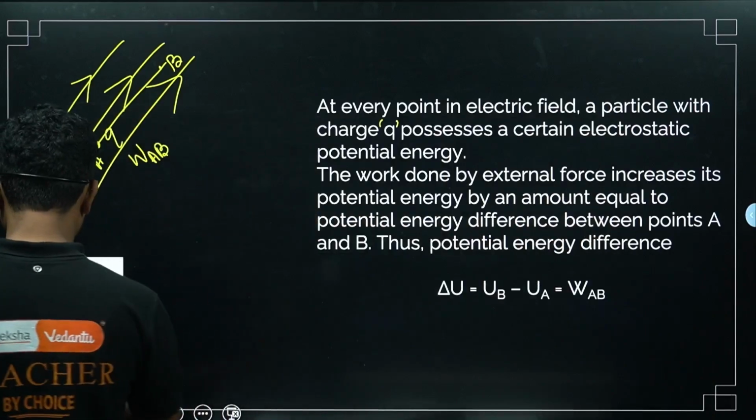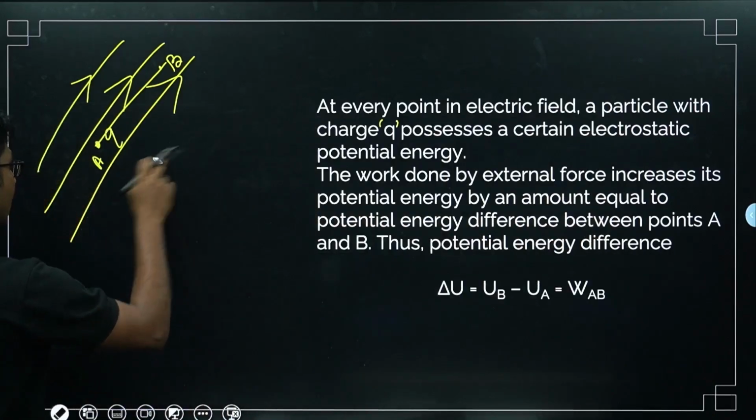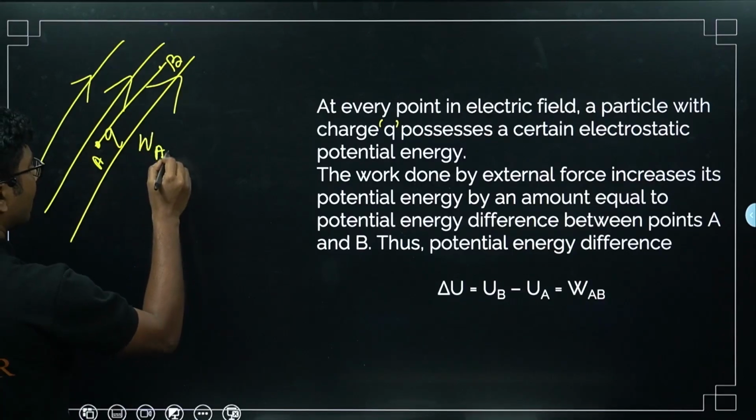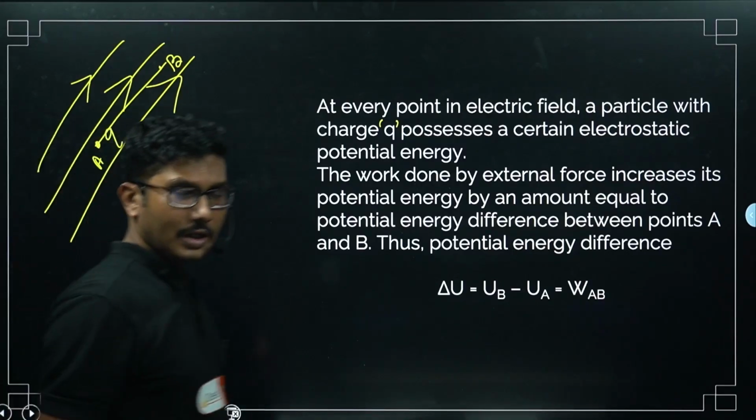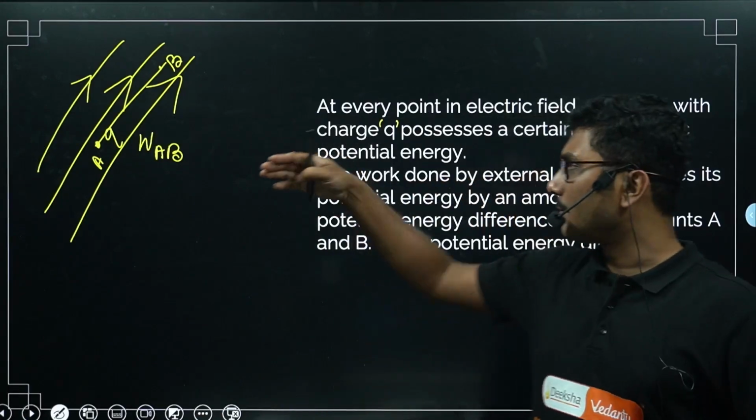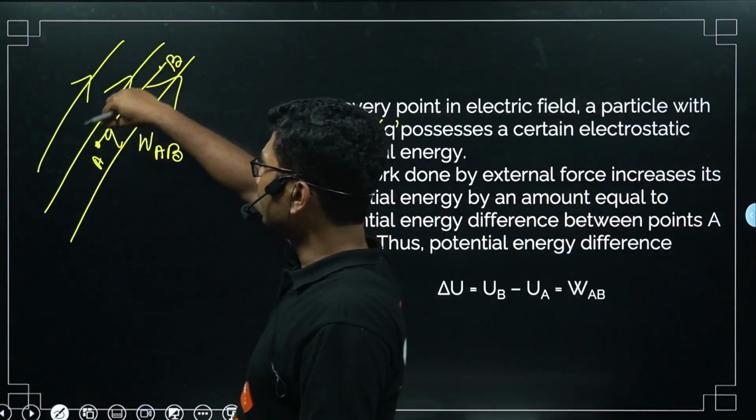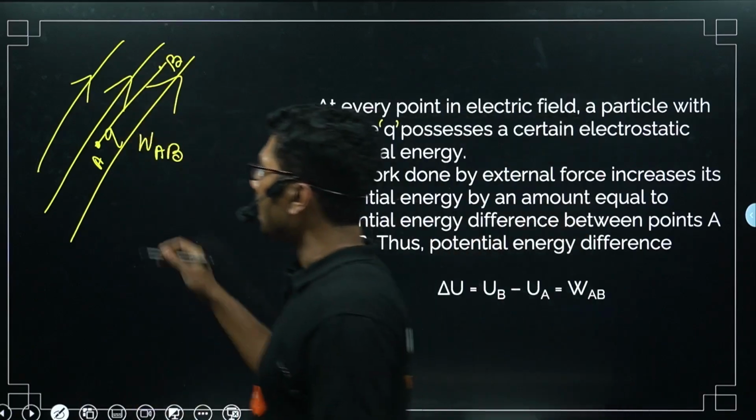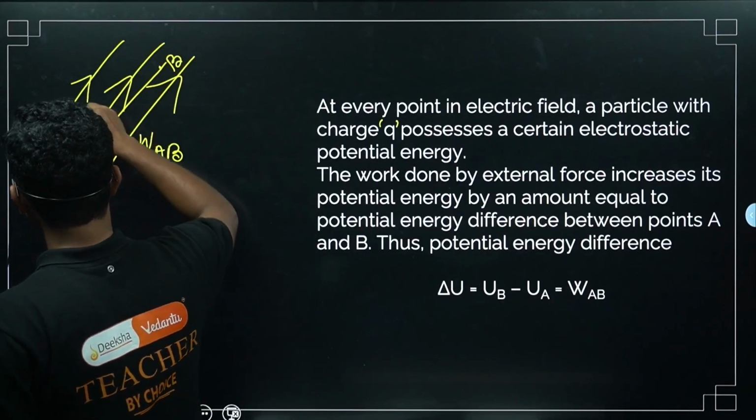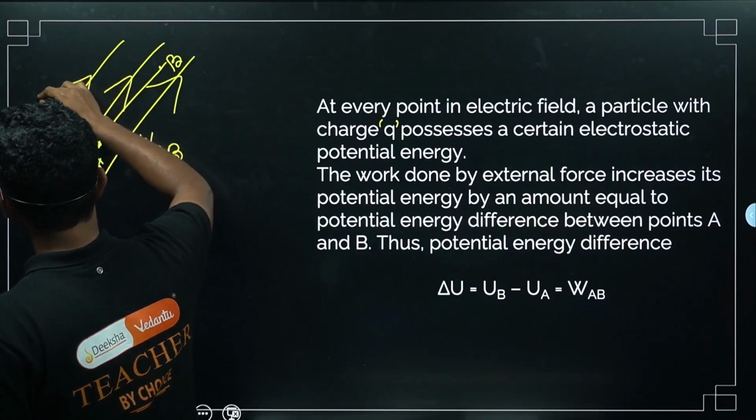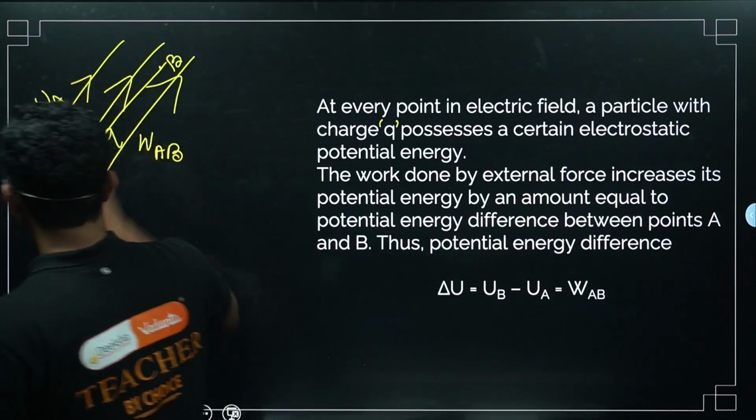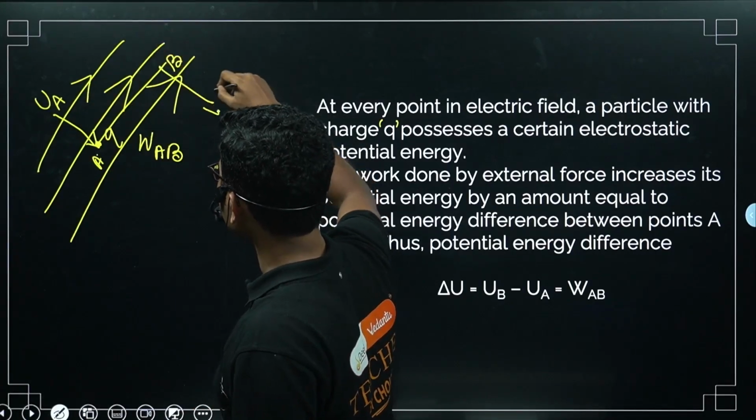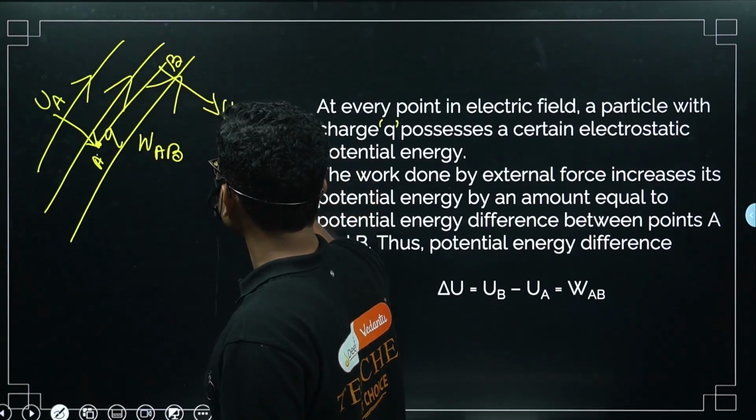I think you may not be very able to clearly see it. So let me write it in forward way. WAB is the work done by us, right? So we have done this much work while moving this charge from point A to point B. Now what is this statement saying? That at this point it had some potential energy, say UA. Now when it is moved to this point, it has a new potential energy UB, right?